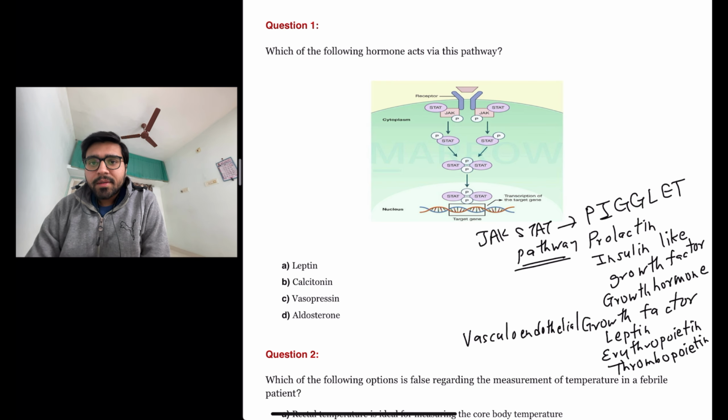Okay, so from this, the answer to this question is leptin.